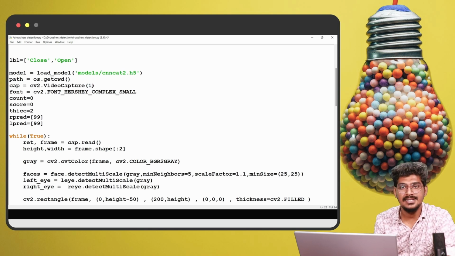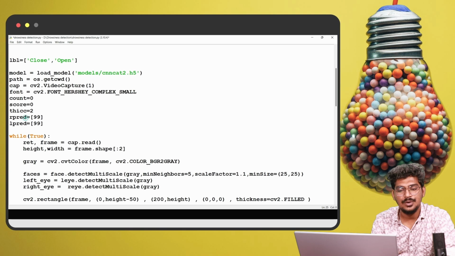I'm going to use two different cameras, one for the light and another for the camera access for the output. Here I'm going to use the 0. Then the font style we are going to initialize. Initially the count is 0 and the score will be 0.